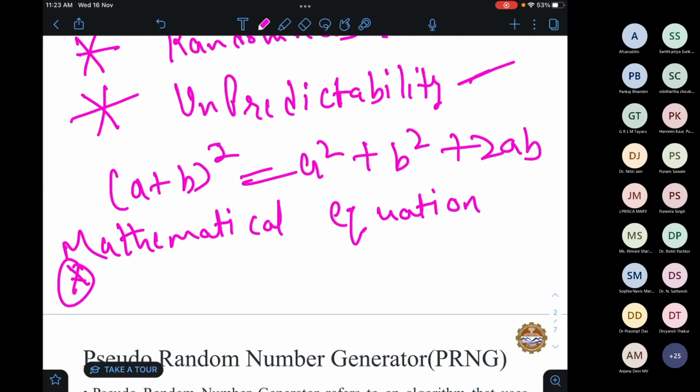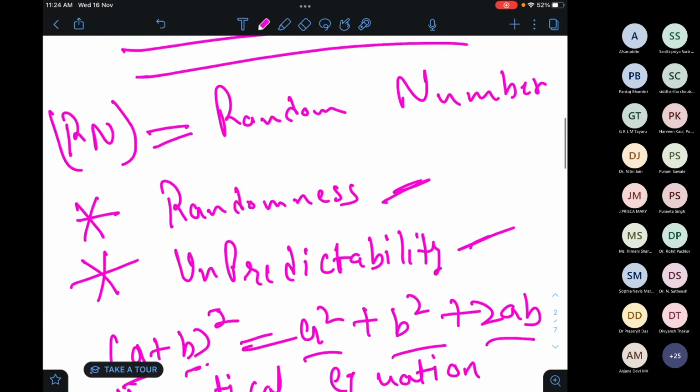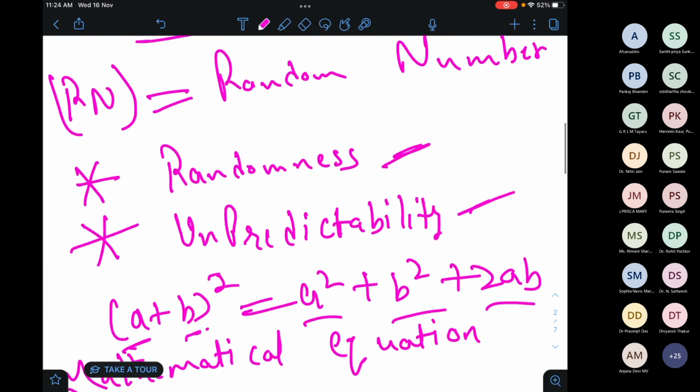I totally agree with your query. If we give an equation like (a plus b) whole square equals a square plus b square plus 2ab, and put in values, we will get a particular value, so that is not random. But I am just covering what a random number is in a very basic way. We have an equation, we put in the values of a and b, and we get answers.